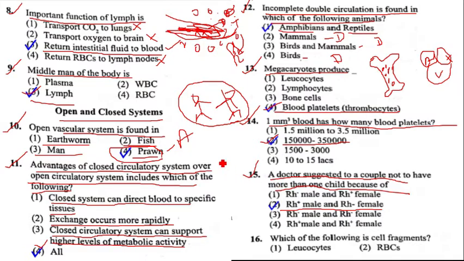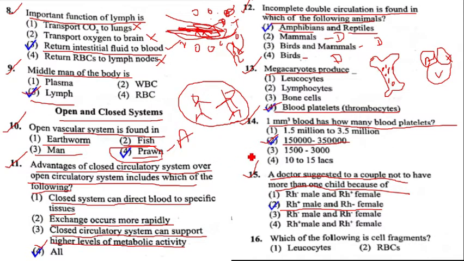Then there is a chance of erythroblastosis fetalis disease to the second baby because of mixing of Rh positive blood of the baby with Rh negative blood of the mother during delivery of the first baby.